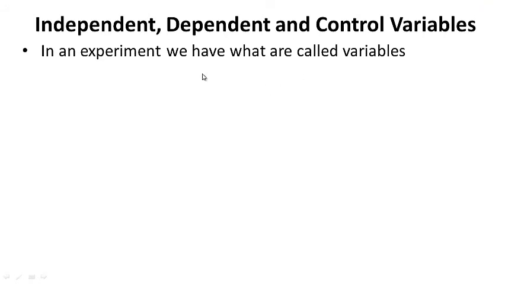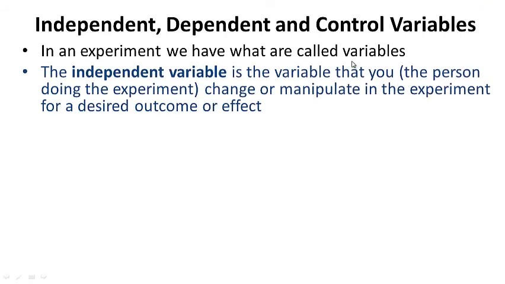Okay, so the last thing we're going to talk about today are these three different variables: independent, dependent, and control variables. The independent variable is the variable that you, the person doing the experiment, change or manipulate in the experiment for a desired outcome or effect.